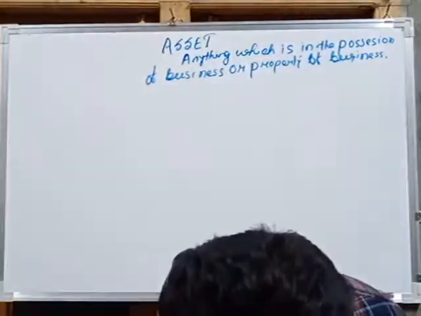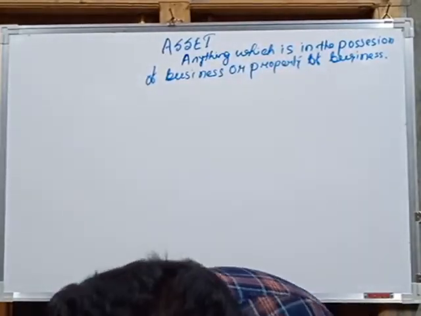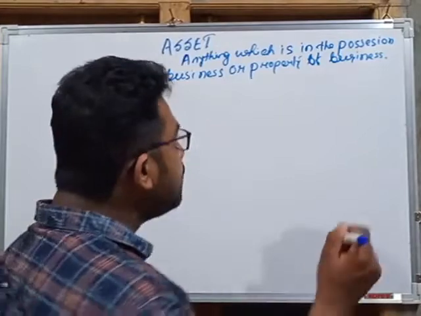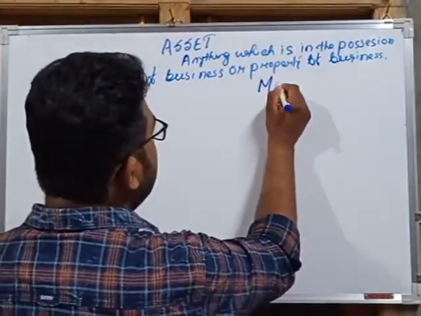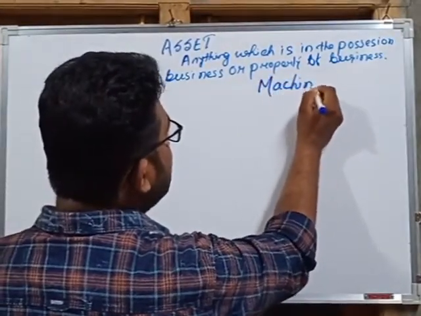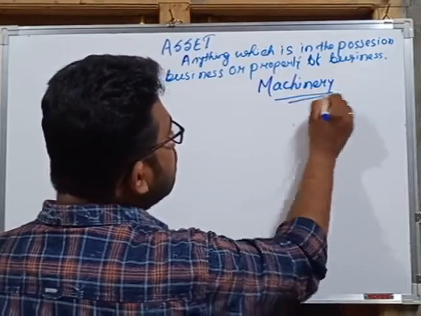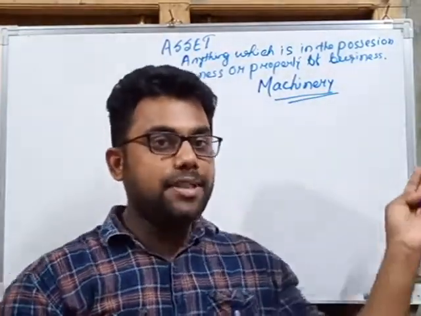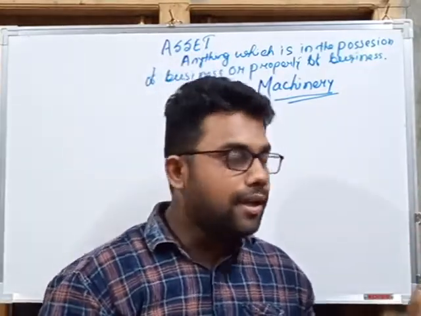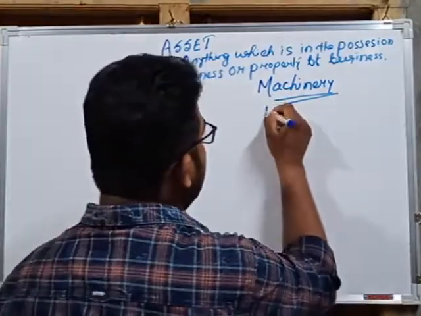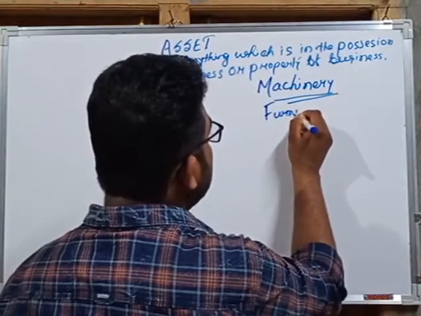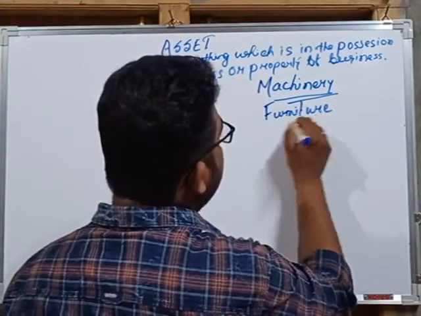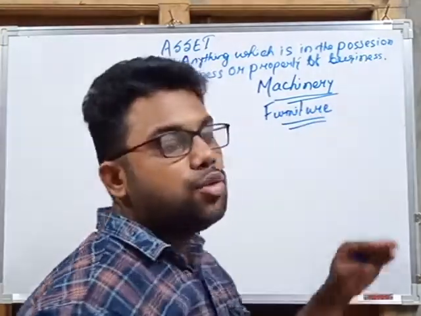For example, we can find assets in our business. First we find machinery. Machinery is an asset for the business because with machinery the business produces goods. Next is furniture.